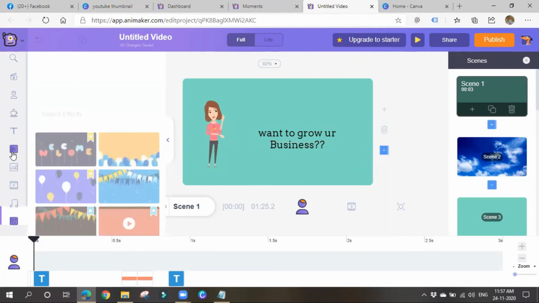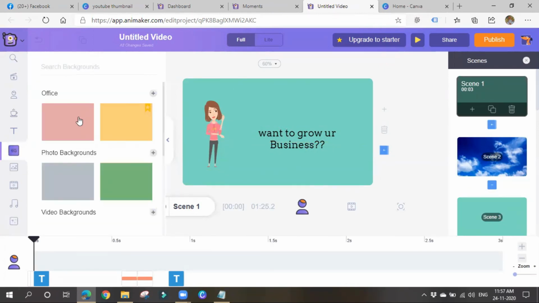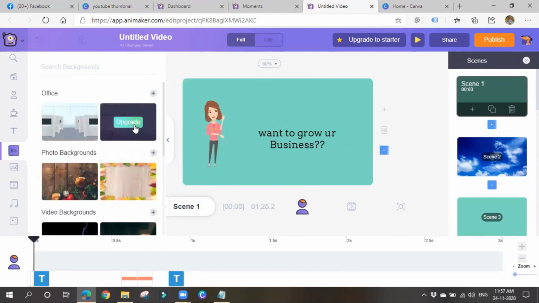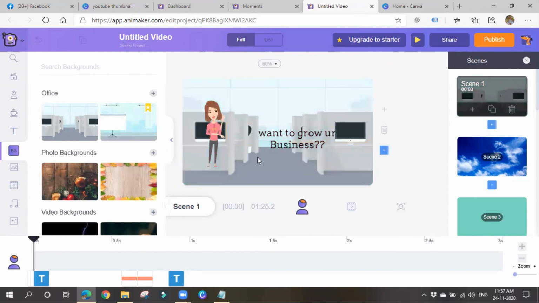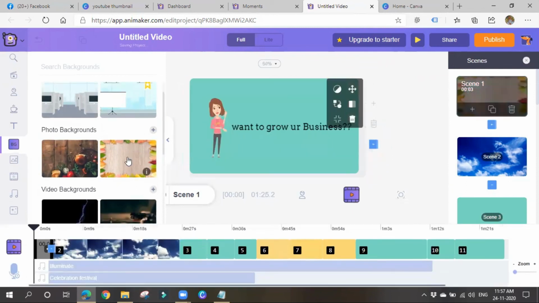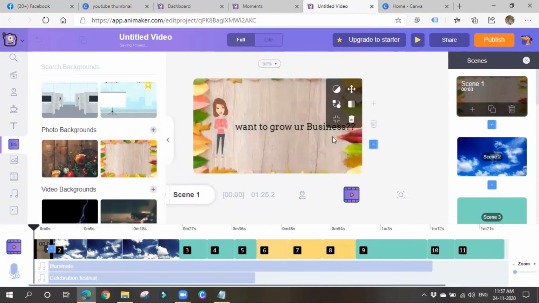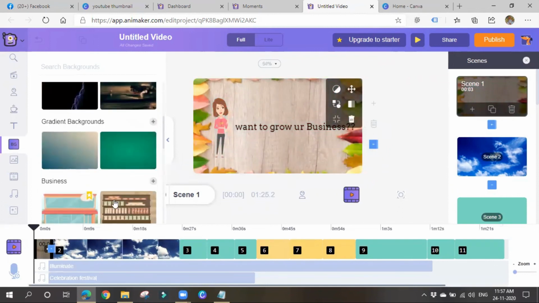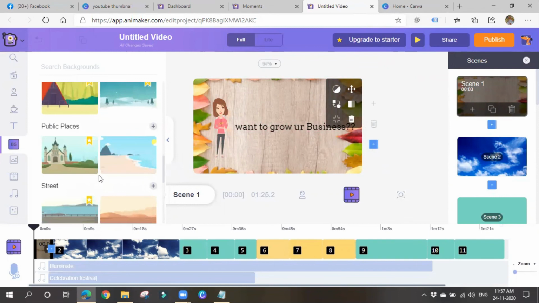You can also change the background colors and all. Search for backgrounds. You can also apply a thing like such. You have to upgrade things. You can apply office backgrounds. You can also apply such kind of backgrounds. Like this we can apply what kind of backgrounds we want.